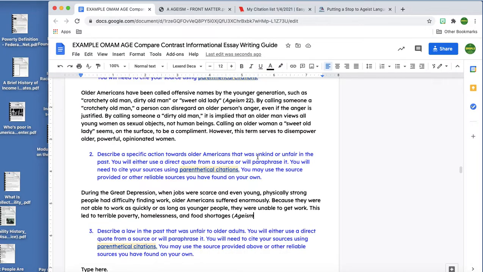So I'm going to go back. I'm going to add that. And once again, my page number is not going to be italicized. So let me make sure it's not. It's not. Page 18. Close my parentheses, period. All right. Ready to go on to the next part.